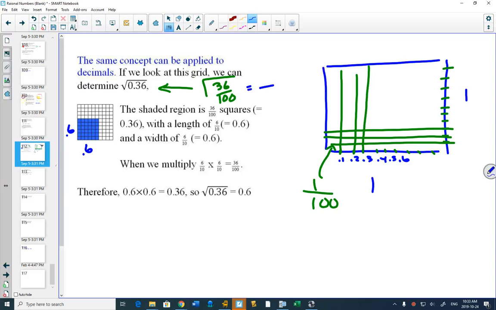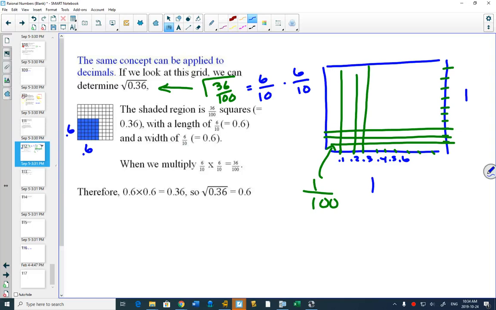You could have also done this with your fractions. 36 is what times what? 6 times 6. 100 is what times what? 10 times 10. 6 out of 10 as a decimal is 0.6. One of the things that I really like about math is the stuff that we did earlier, like changing fractions to decimals, comes back and we get to see it again. We're like, oh, I'm glad that I learned it there because it's helping me here.